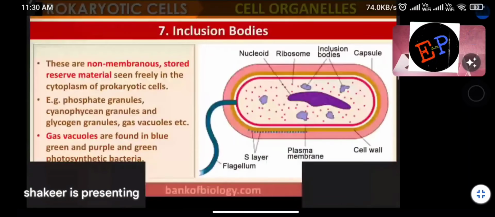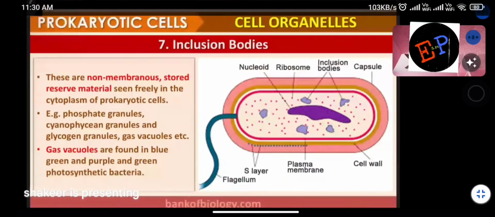Next, inclusion bodies. What is meant by inclusion bodies? All the bodies which store food material, proteins, and all the extra material, we call them inclusion bodies. In which type of cells? In prokaryotic cells. They are non-membranous, they don't have a membrane. This difference you should not forget.